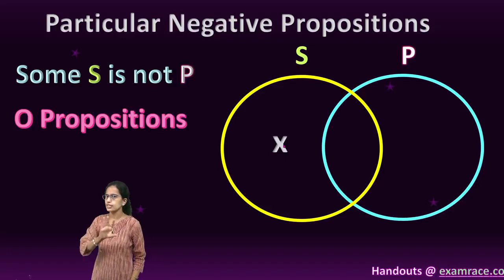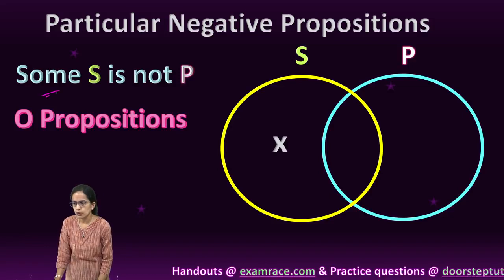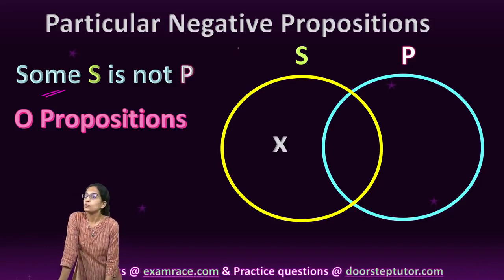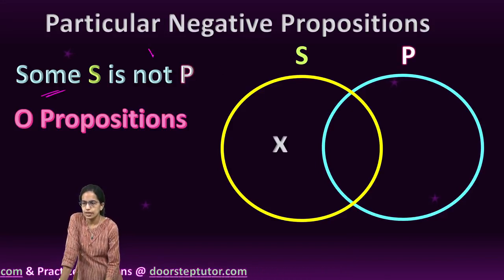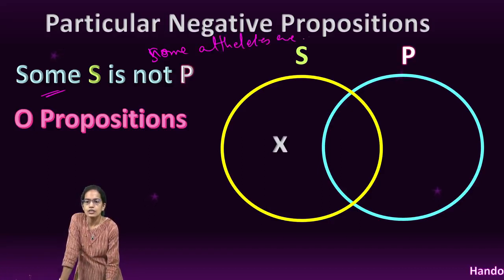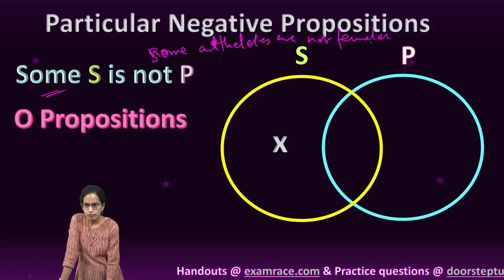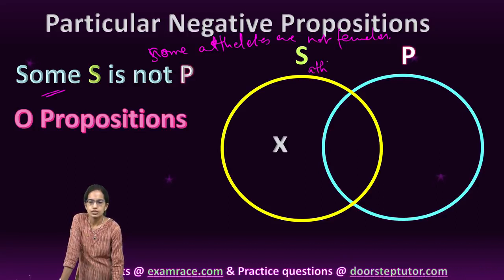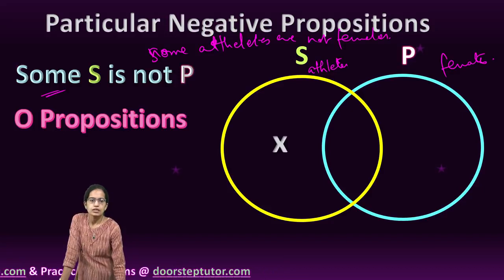The next is a particular negative preposition. It is particular, it is not all, it is not none, but it is some. So it is particular, and negative means there has to be an element of negation, no, not. So I make a statement, some athletes are not females. Okay, so I make a statement, some athletes are not females. The first circle is of athletes. The second circle is of females.